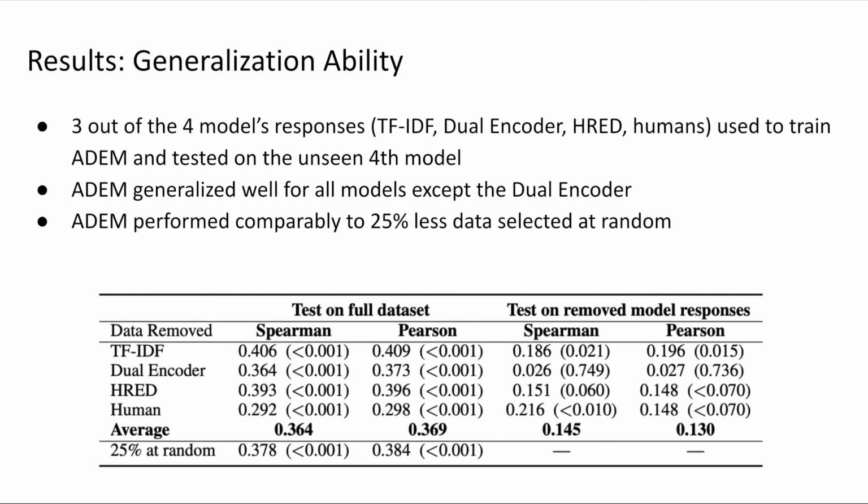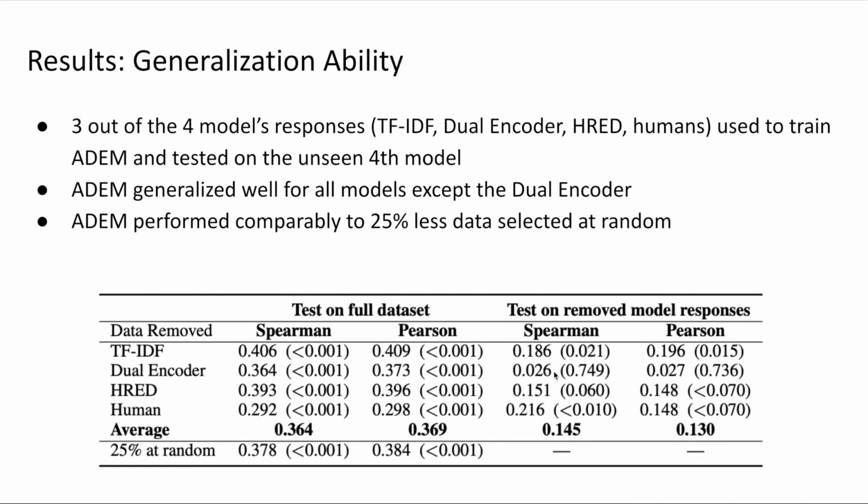Generalization ability. So, in real world use, Adam would need to evaluate the responses from models it has never seen before. So, it is necessary to test if Adam can generalize to new and unseen models' responses. To measure this generalization ability, they picked out 3 out of 4 model responses, that is the TF-IDF, dual encoder, HRED, and humans. So they picked 3 out of these at a time to train Adam and then tested the model on the unseen fourth model's response. Adam was able to generalize well for all models except the dual encoder as seen below.